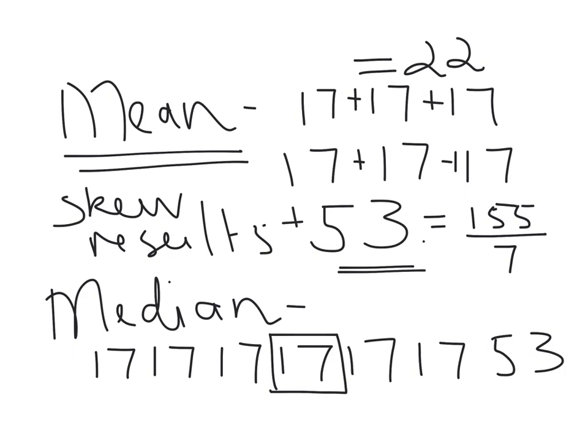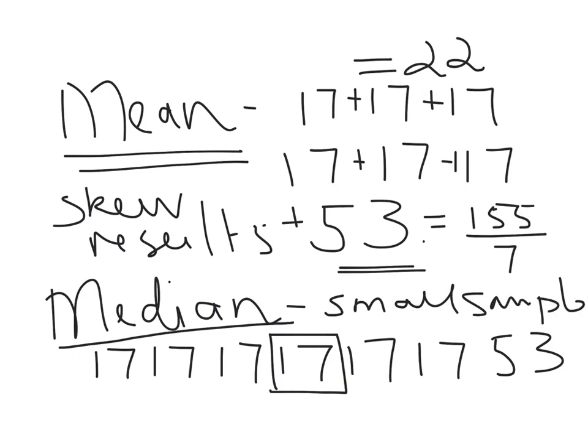So this seems to be a better measure. It's not influenced by outliers such as the 53. The median is a better measure when there is a very small sample group, and also in the situation where you have extreme numbers.